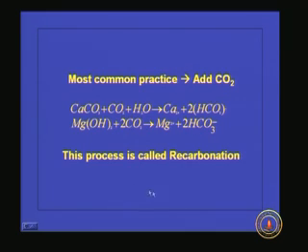That carbonic acid acts as the stabilizer here, and it solubilizes the calcium carbonate present in the system. Similarly, for magnesium hydroxide, when carbon dioxide is added, magnesium and bicarbonate ions are formed. If you use carbon dioxide for stabilization, the process is known as recarbonation.